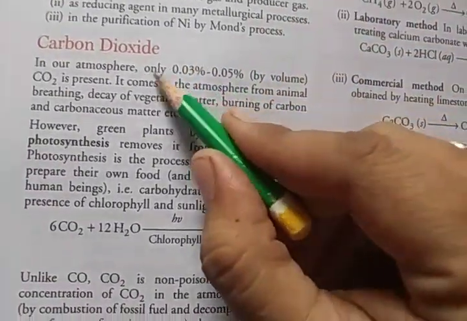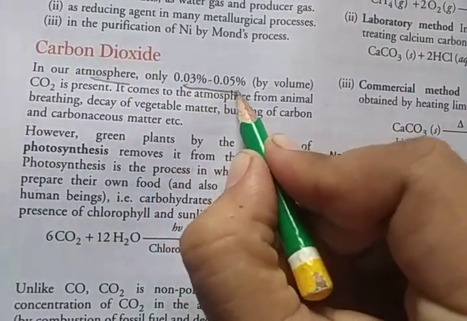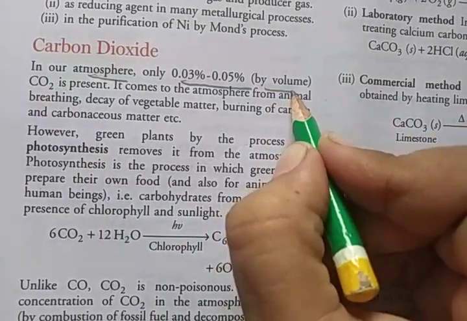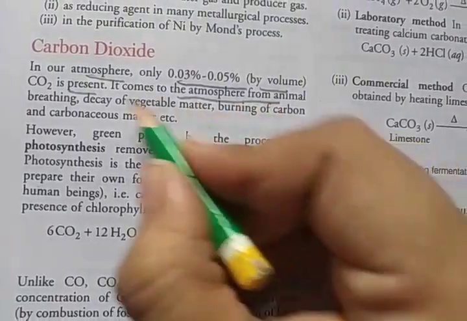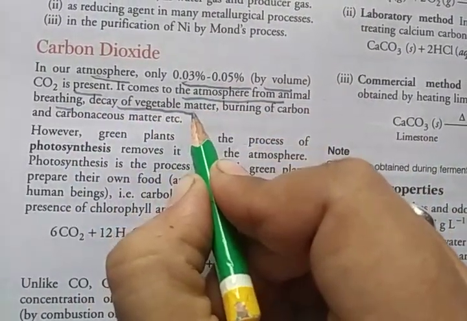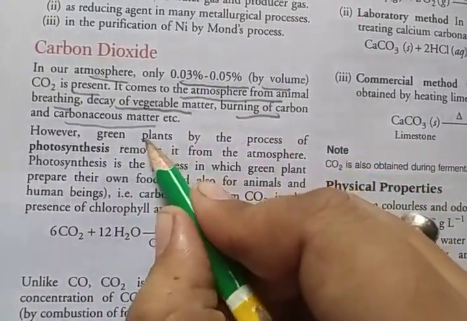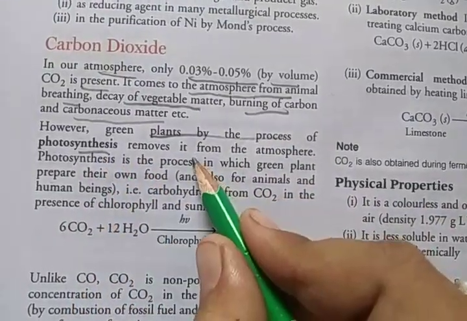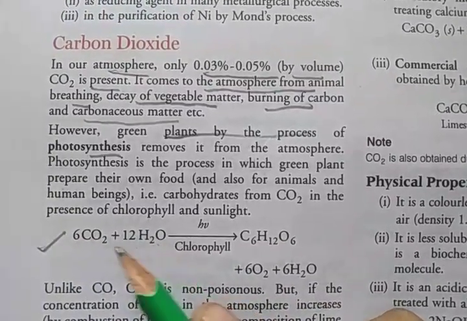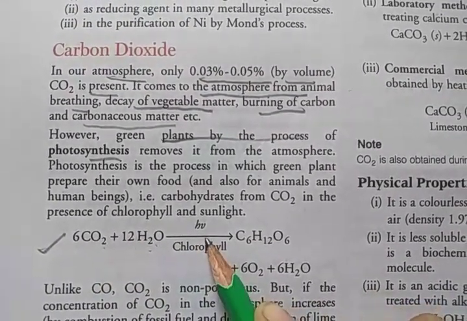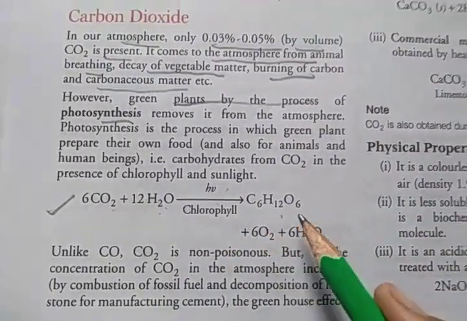Then the next one is carbon dioxide. Carbon dioxide is present in our atmosphere at only 0.03% to 0.05% by volume, and it comes to the atmosphere from animal breathing, decay of vegetable matter, and burning of carbon and carbonaceous matter. Green plants, by the process of photosynthesis, remove it from the atmosphere. So in the photosynthesis process, carbon dioxide is used. See, CO2 and H2O in the presence of chlorophyll and sunlight convert into glucose. So it forms carbohydrates.